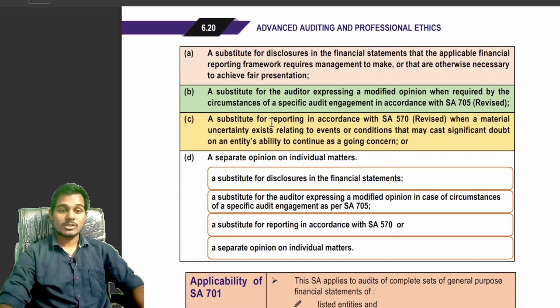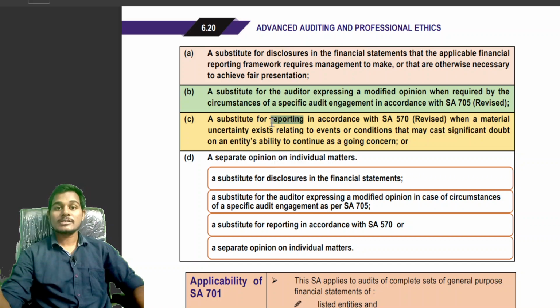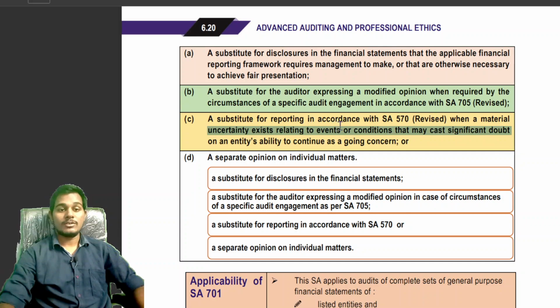Even though you provide it in the key audit matter paragraph, we have to provide it separately under the material uncertainty on going concern paragraph.